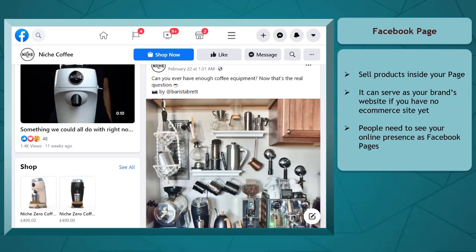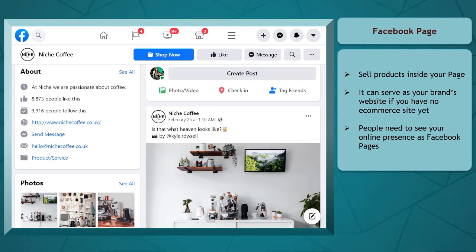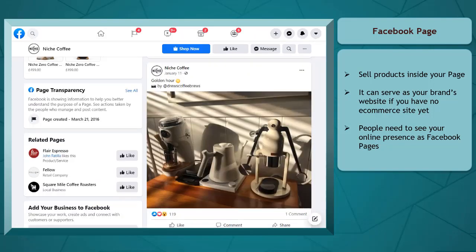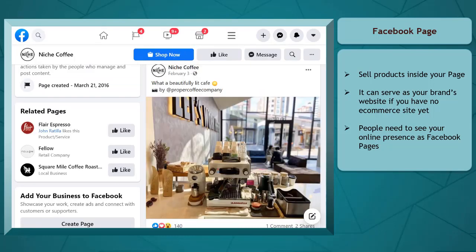To sell your products through Facebook, you must create a Facebook page where you can showcase your products. If you have a local or online business, it is essential to have a business page. When you have no website yet, you can create your business page on Facebook, and there are tons of active users on Facebook where your brand or business can attract new customers from the platform.